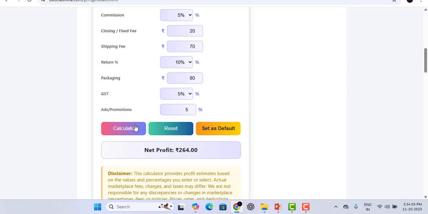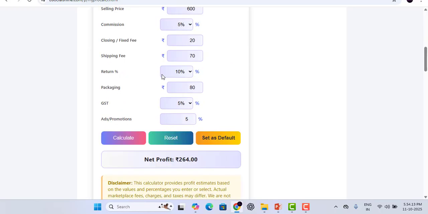Yeah, amazing. Here you can see, guys, I have entered all my values and it is providing a net profit of 264 rupees. So this is very easy, guys. In just one click, this MJ Pro Calci gives you the complete profit analysis. So this is the best thing. First, it will provide you net profit, that after all fees and deductions you will get this net profit.